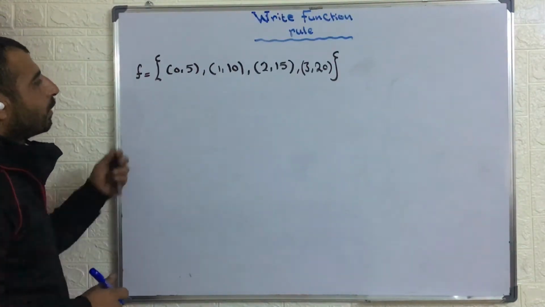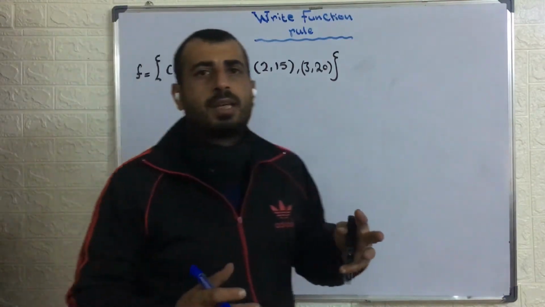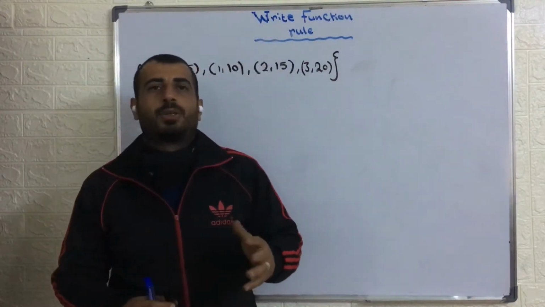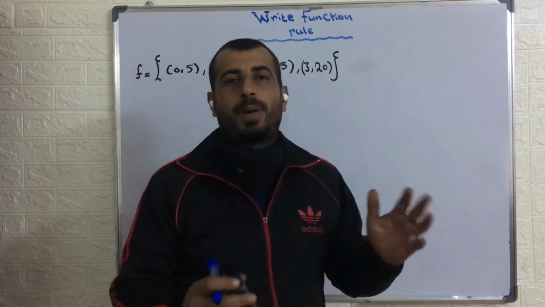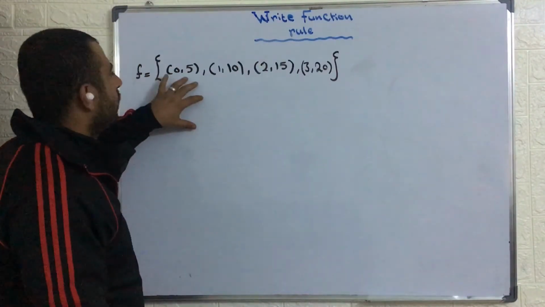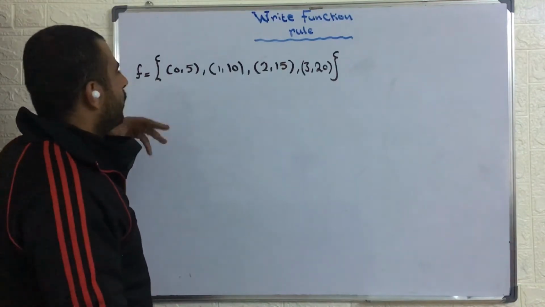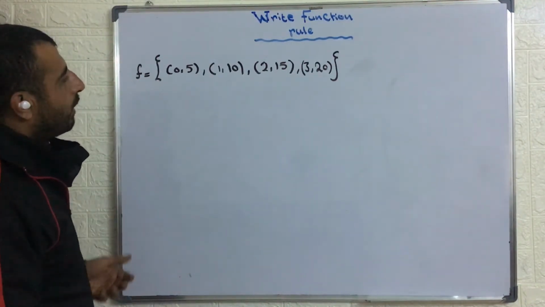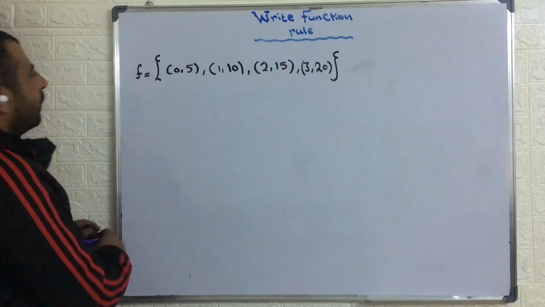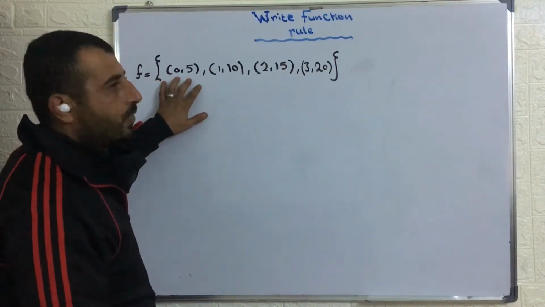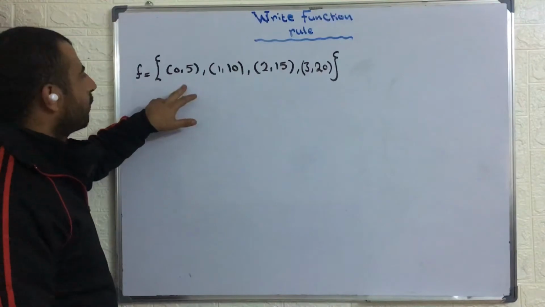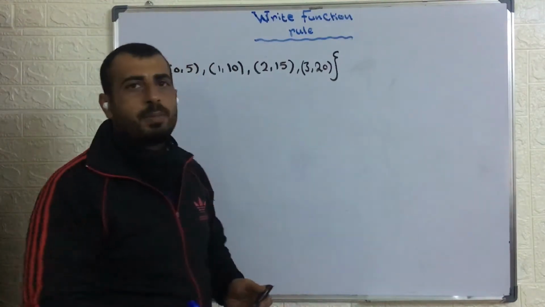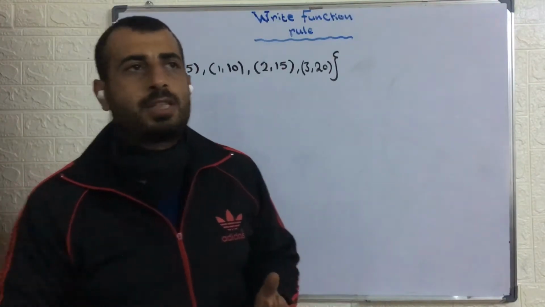Now, I will suggest a way to construct the rule. That depends on your hunch, on your pattern, how you can find the pattern between the x and y here. So if you want to find it, you can find the rule. So we will go here, 0 and 5. What's the relation between 0 and 5? We can test the addition principle or we can test the multiplication principle.